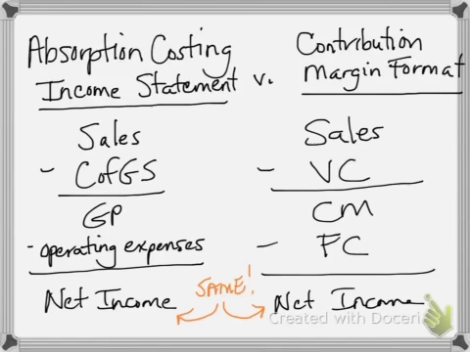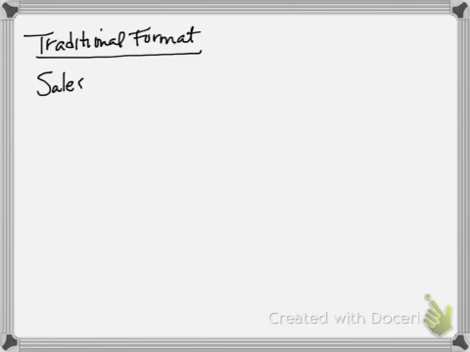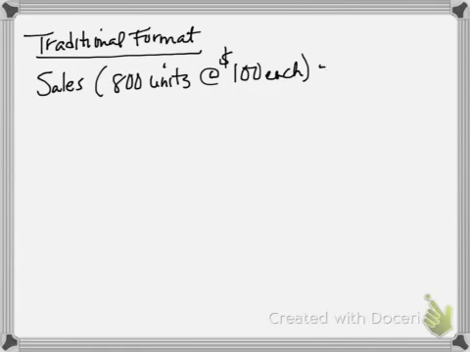So it is a different breaking out of the expenses, but the top line sales and the bottom line net income are going to be exactly the same. So let's look at this with a numerical example just to highlight the differences.